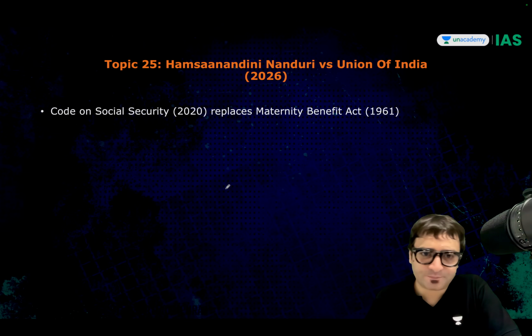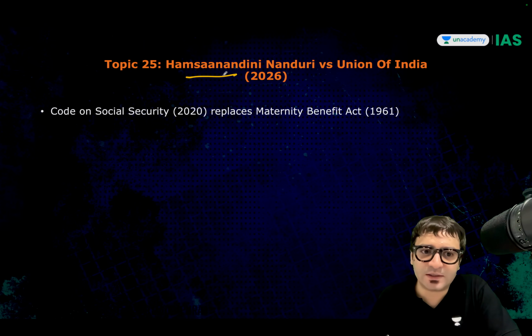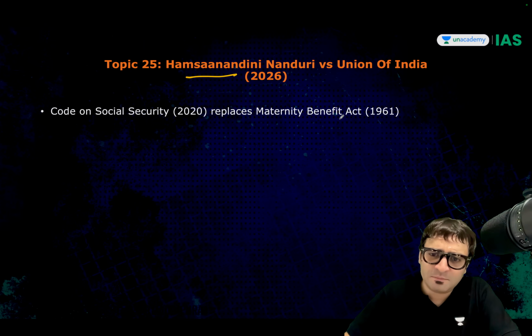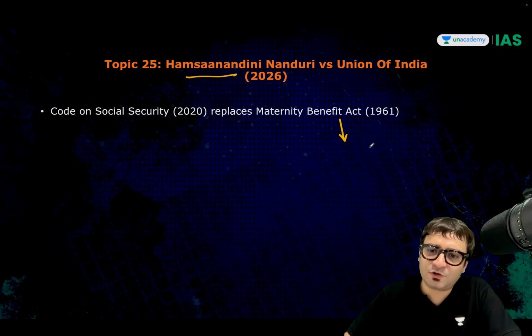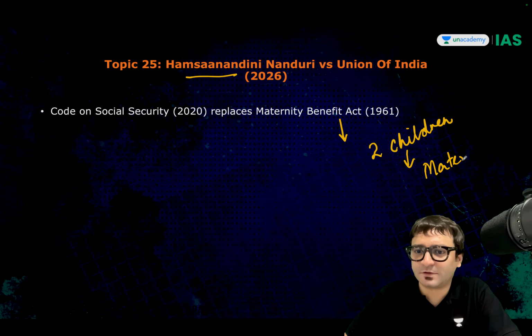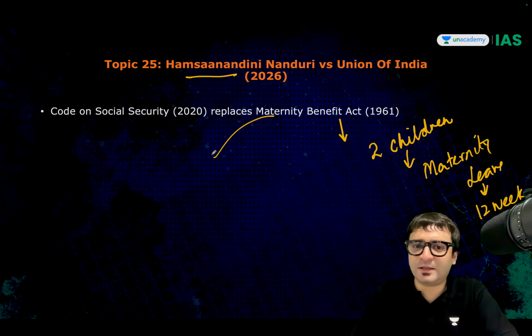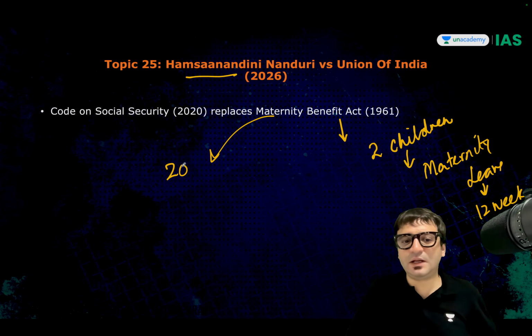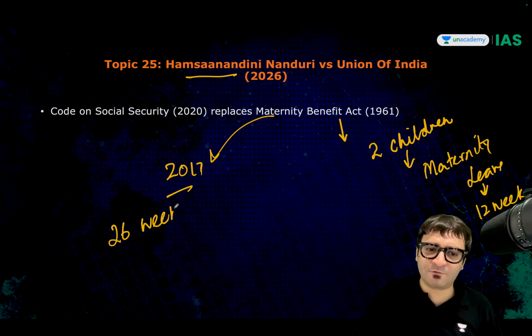Topic 25. Hamsa Nanduri v. Union of India 2026. Maternity Benefit Act was passed in 1961, according to which for 2 children, the mother will get maternity relief, paid maternity leave of 12 weeks. This law was later amended in 2017. And 2017 said you will get paid maternity leave for 26 weeks.